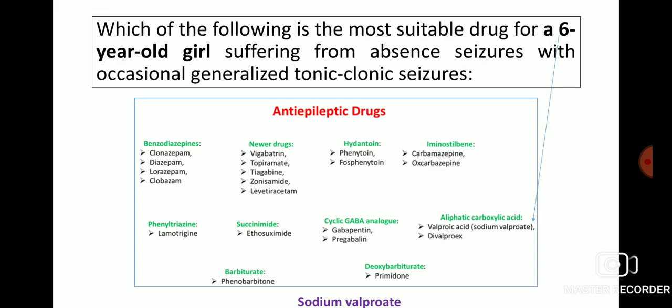Which of the following is the most suitable drug for a 6-year-old girl suffering from absence seizures with occasional generalized tonic-clonic seizures? So, sodium valproate, which is also called valproic acid from the class of aliphatic carboxylic acid, is used as anti-epileptic drug.